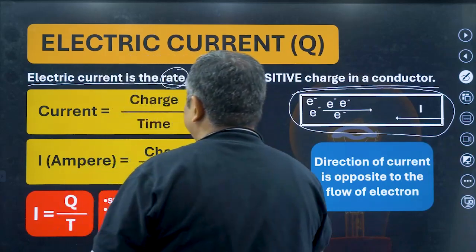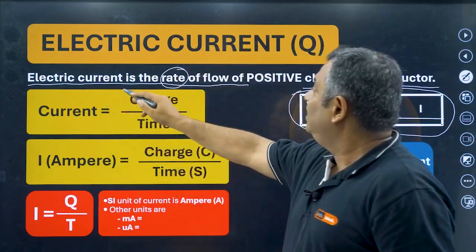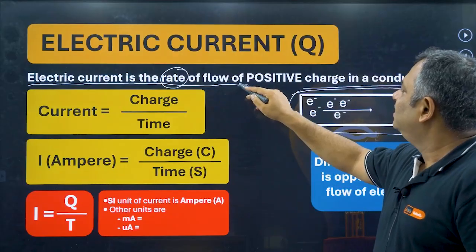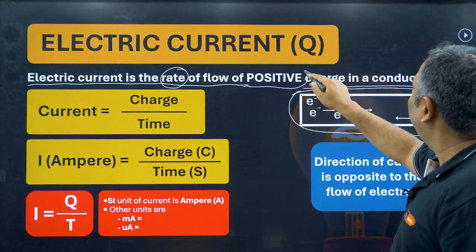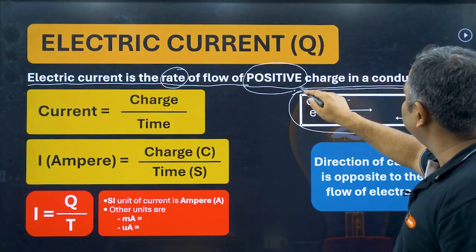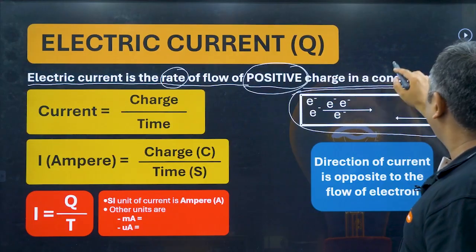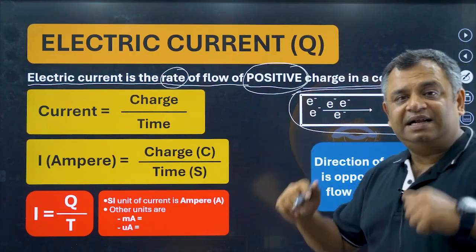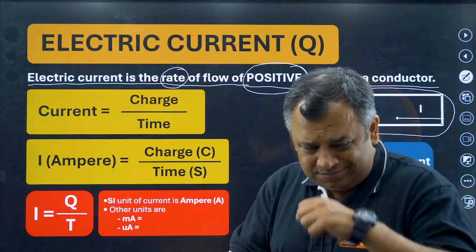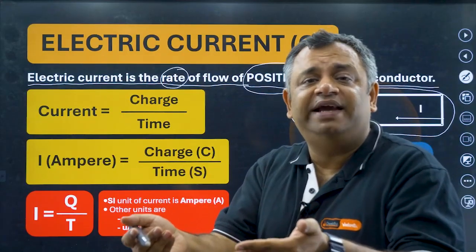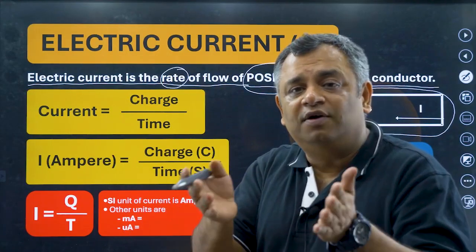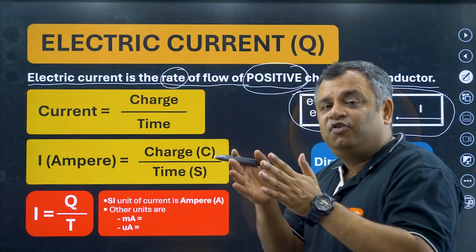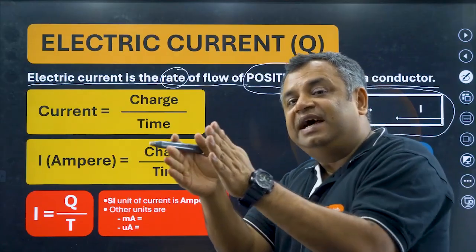And what is the definition that we have read here? Electric current is the rate of flow of positive charges in a conductor. So what does that mean? Whichever direction the electron flows, the current flows in the opposite direction.